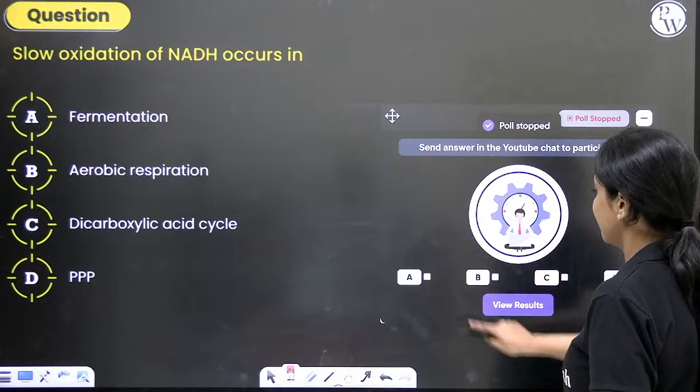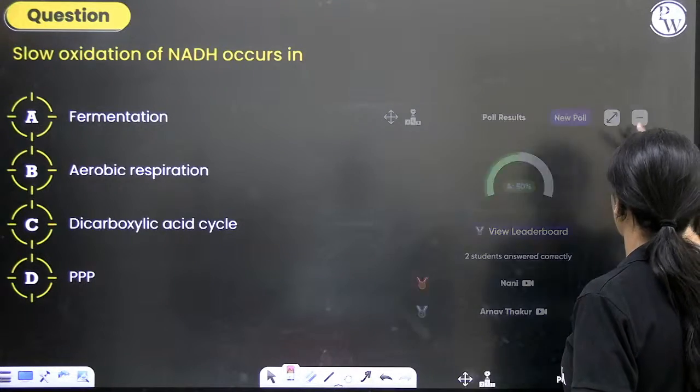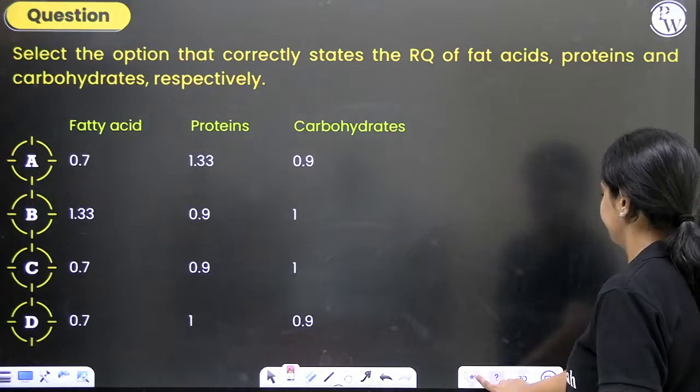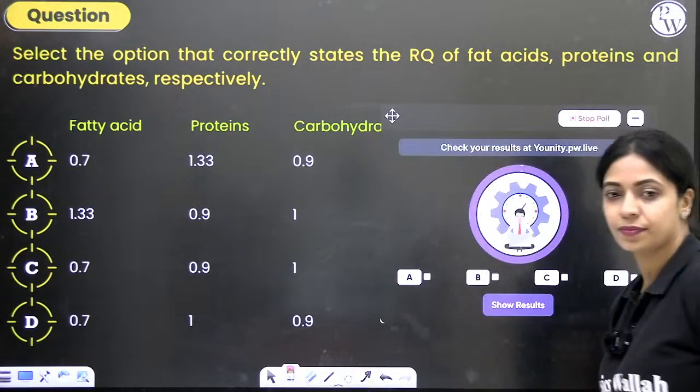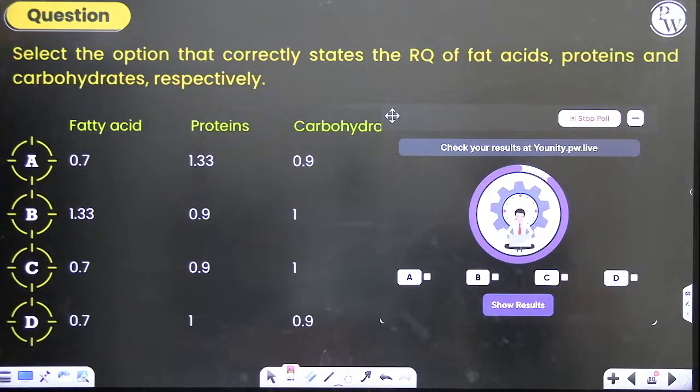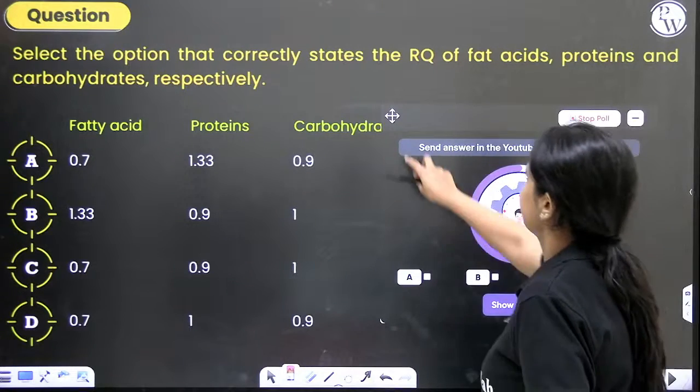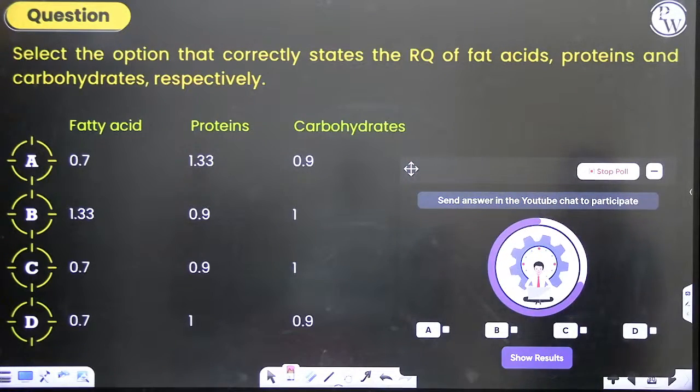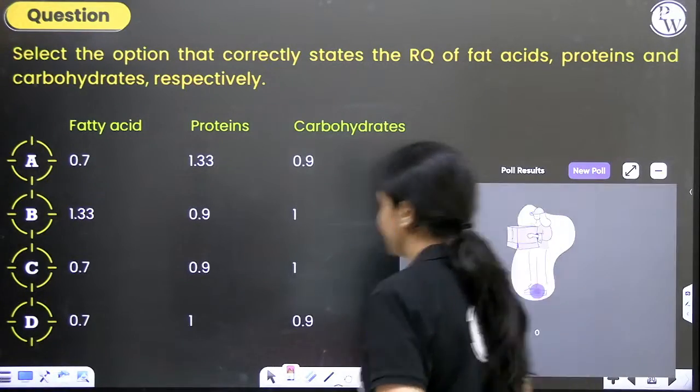Slow oxidation occurs in fermentation. Yes, many of you are answering it as C, and C itself is the correct answer.